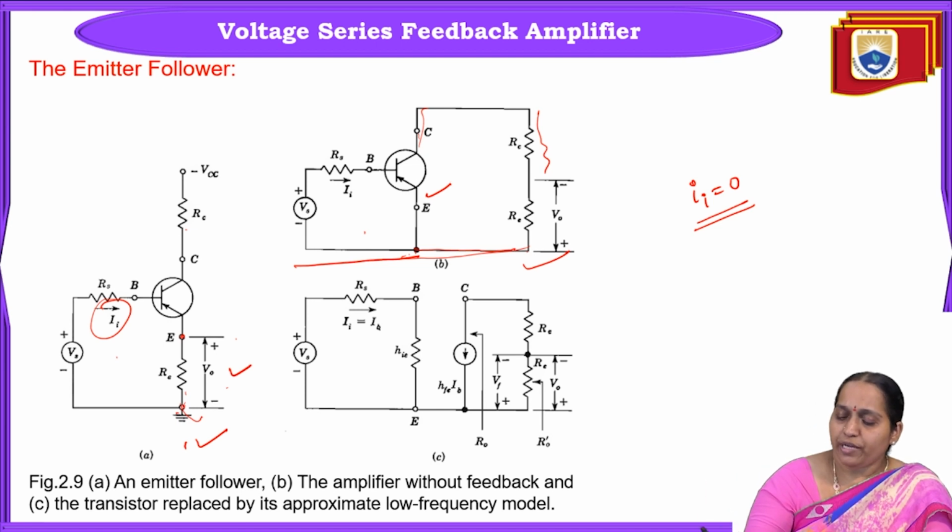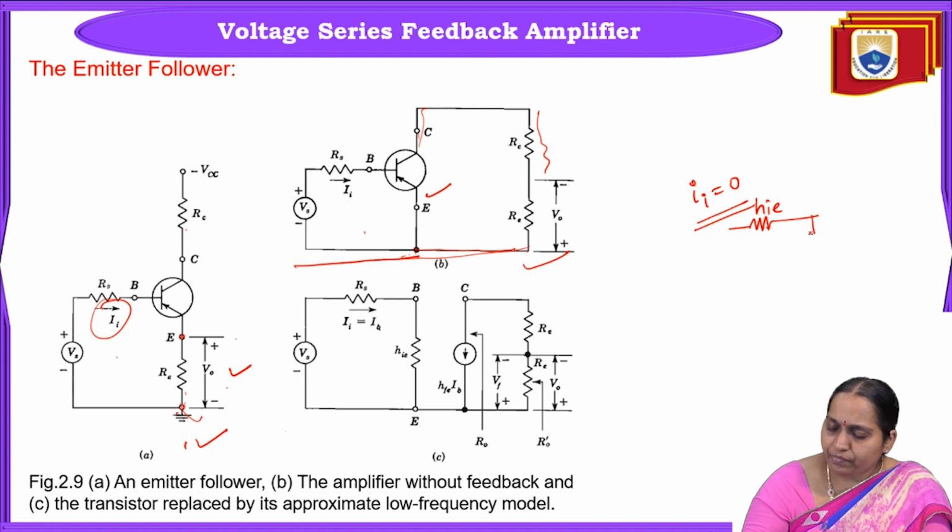Usually, the H parameter model of a transistor in common emitter configuration is given by HIE, then a voltage source HRE into V2, and H0E.